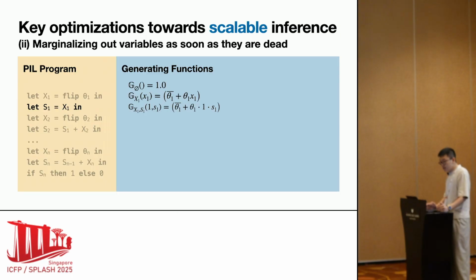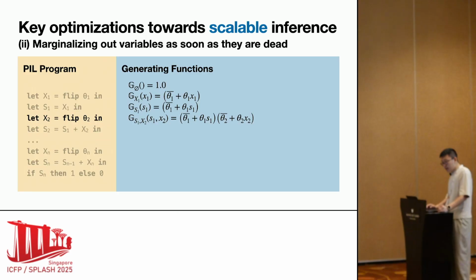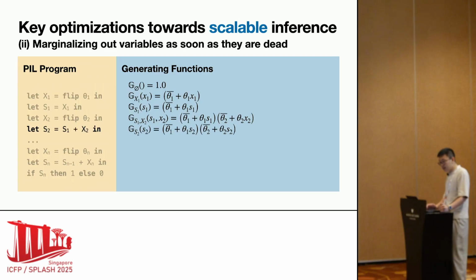So we can marginalize x_1 out of this generating function by setting x_1 to 1, yielding the generating function of only one random variable, s_1. x_2 is still alive here because it's used in the next line. s_1 and x_2 expire after s_2 is defined. So here we can marginalize s_1 and x_2 out. Importantly, these substitutions are carried out eagerly, when the variable's liveness ends.